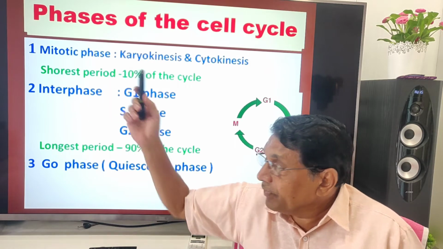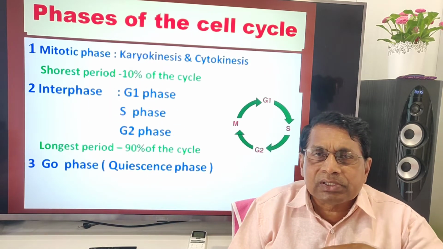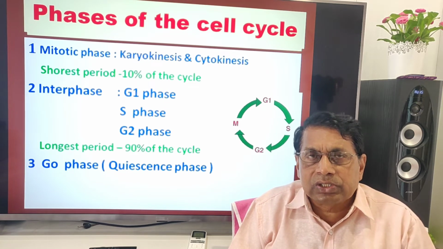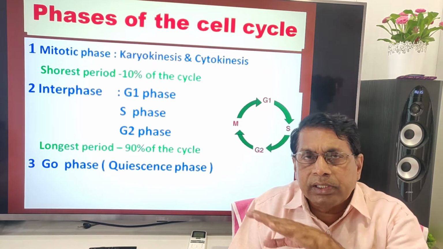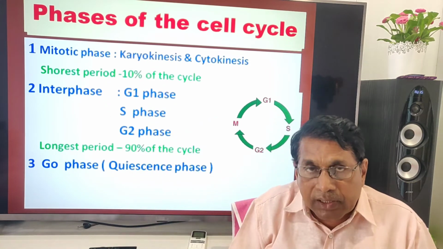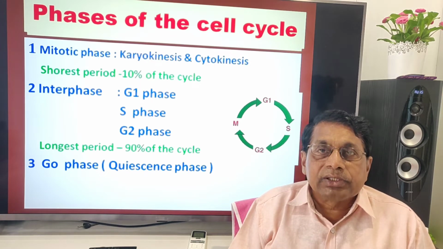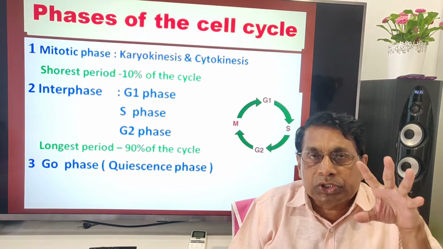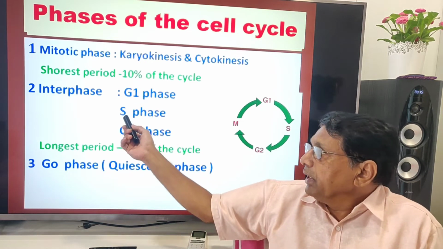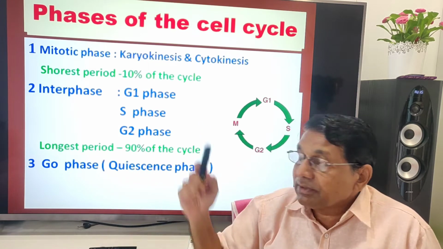Whereas interphase, at one time, was not given importance. People thought that it is a resting stage, there are no important events, and the important phase is M phase. But now it has been recognized that interphase is the most important phase of the cell cycle. G1, S, G2: longest period, 90% of the cell cycle.